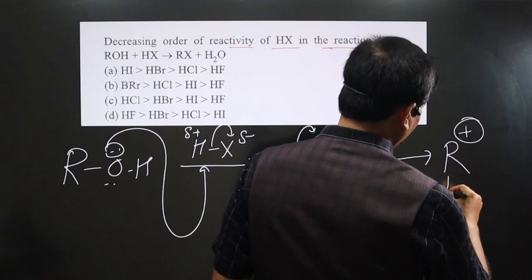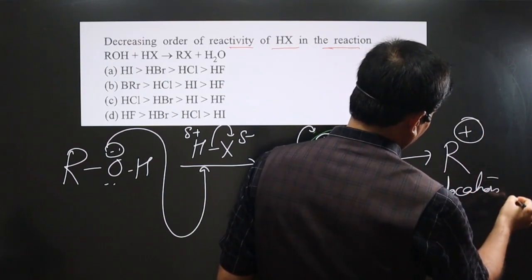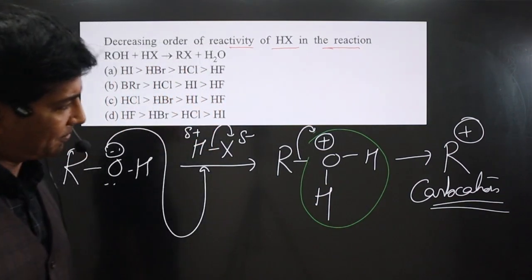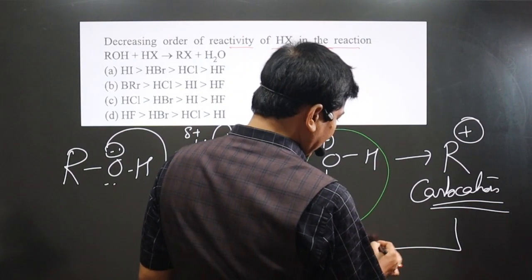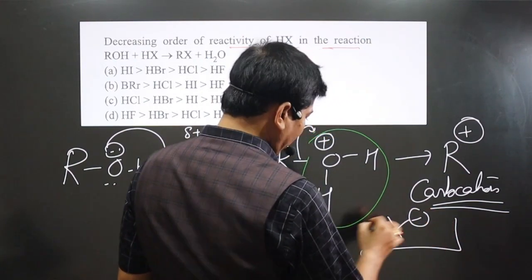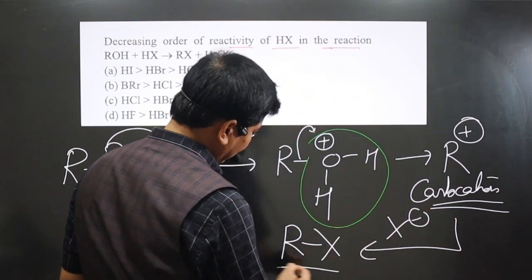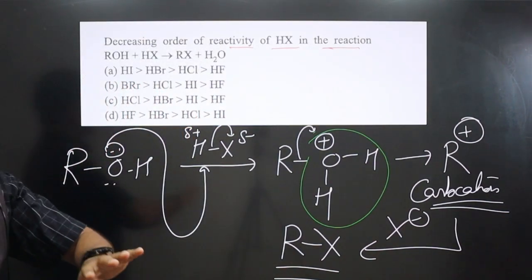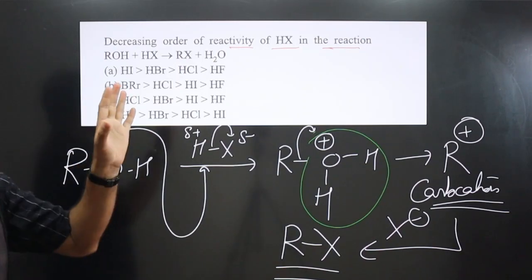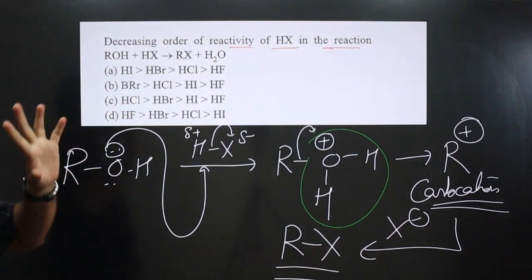Which is what? A carbocation. Here we have the carbocation. From here we have the X minus, the halogen, which will attach, and then we get RX. This is how we complete the reaction. So the OH group is not a better leaving group, but once it is protonated, it can be removed very easily. This is the one condition.